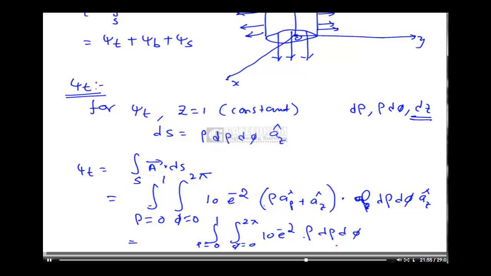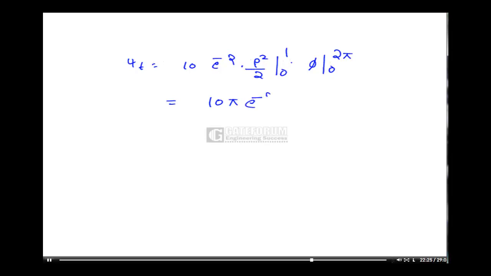So the entire thing is nothing but mathematical. If you simplify that, psi t is equal to 10. We have to integrate with respect to rho and phi. So e power minus 2 is constant. If you integrate, rho square by 2 in the range 0 to 1, phi in the range 0 to 2 pi. So if you simplify this, you will get 10 pi e power minus 2. This is psi t. Similarly, side bottom I am considering.